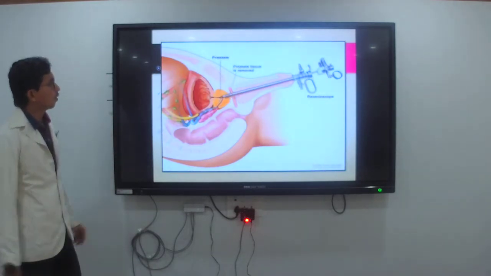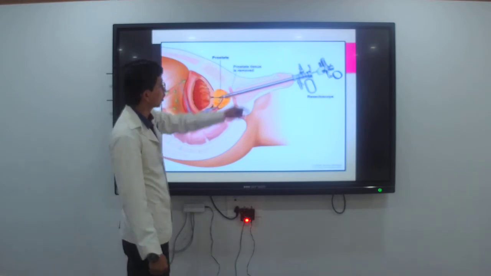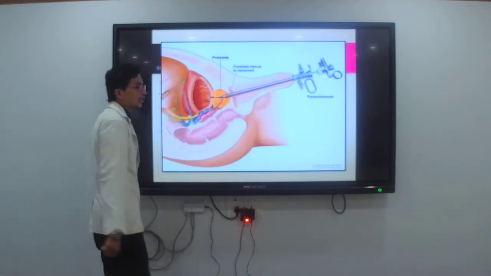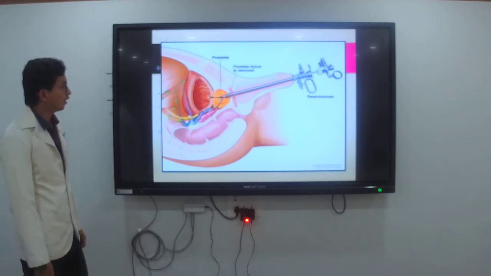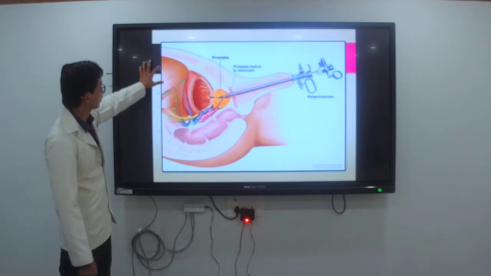You can see the image, the prostate is present here. Prostate tissue and removal: the removal of the prostate through the cystoscope, which is inserted through the penis.